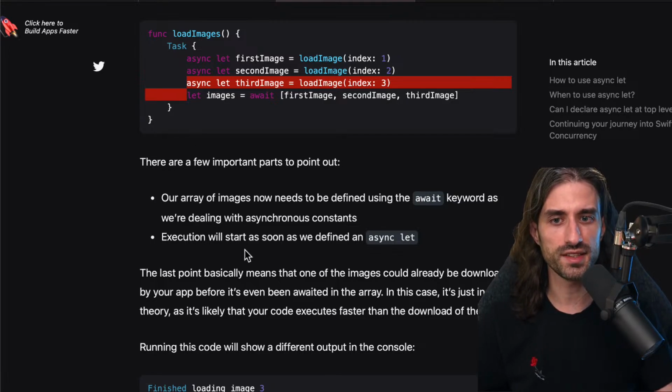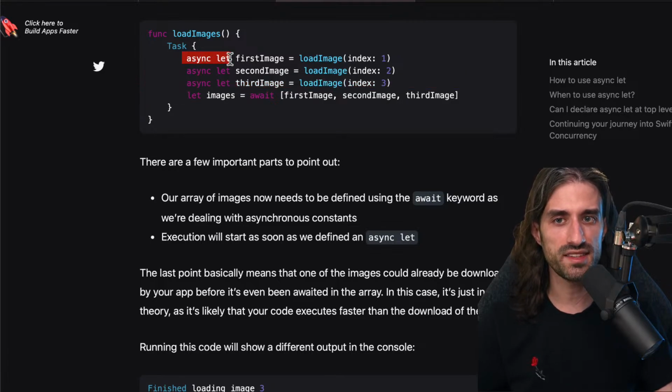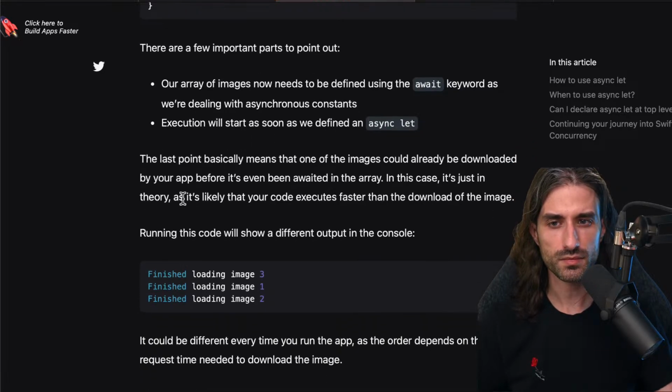But it's very important to understand that execution starts as soon as the async-let is defined, because as I was saying, this await keyword might make it seem like it's at this moment that the tasks are started. It's not the case. The tasks are started as soon as each asynchronous constant has been defined.